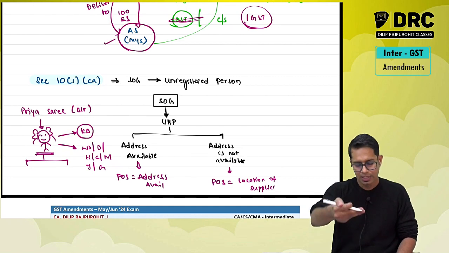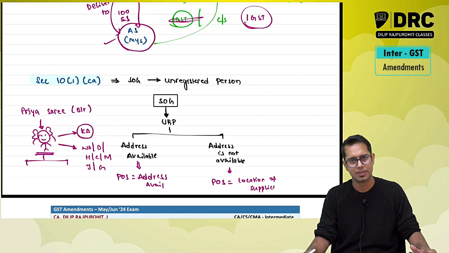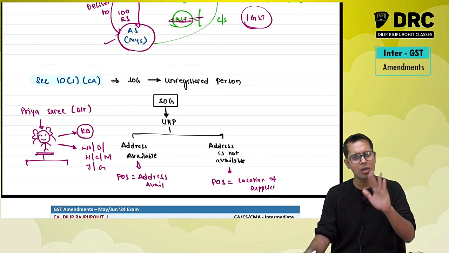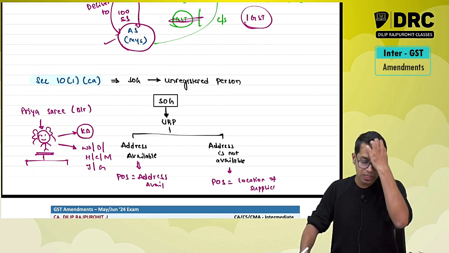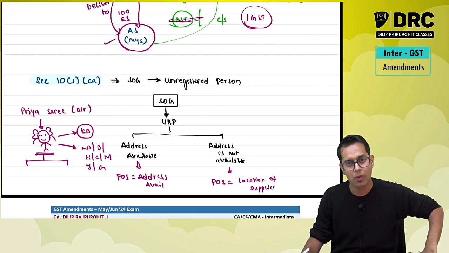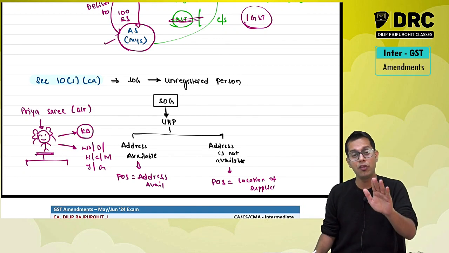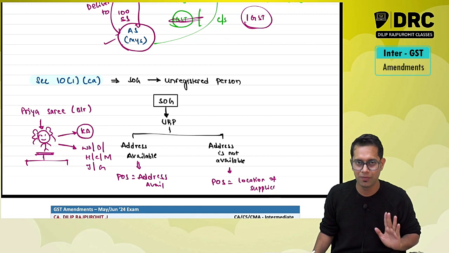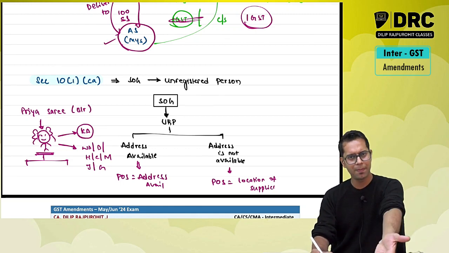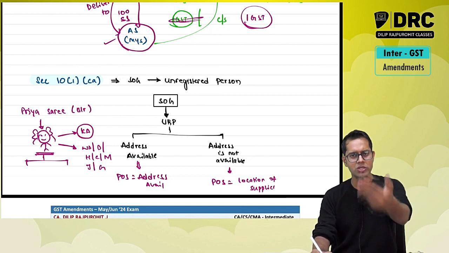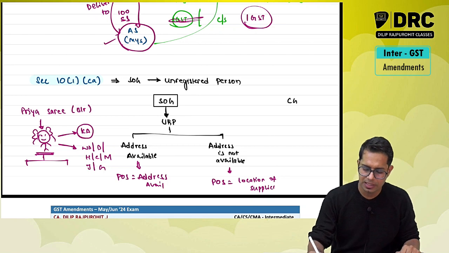So what will happen, sir? Whenever a customer comes, normally we do not ask them where they are from, because in business they will feel offended. They will say, why are you asking which place I am from? Will you not supply the goods if I am not from Karnataka? So normally we just sell the goods. If the person does not say which place he is from, we make the supply at that location only, because the delivery is terminated by us in that place. So I am going to charge CGST and SGST.